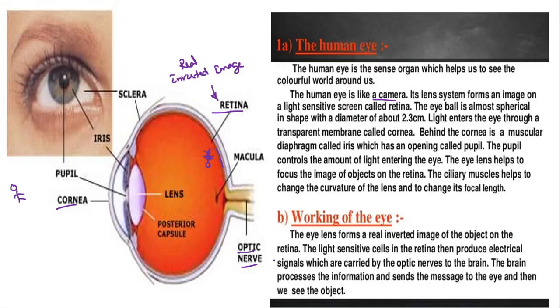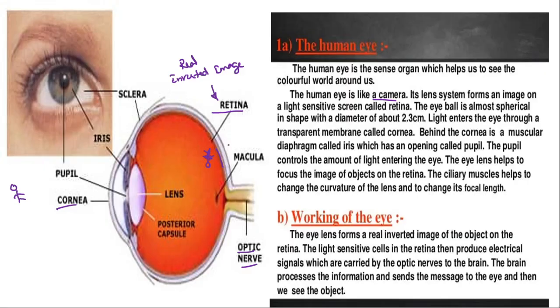I am going a little bit slower. Please observe the function of each and every part of the eye, which is very important. A defect or malfunction of any of the parts can lead to the loss of the eye, or we cannot distinguish the object properly.